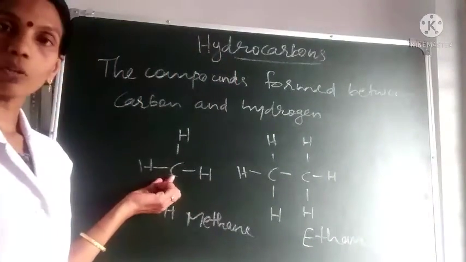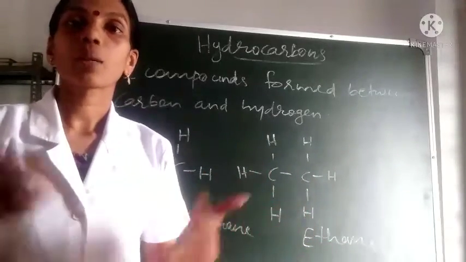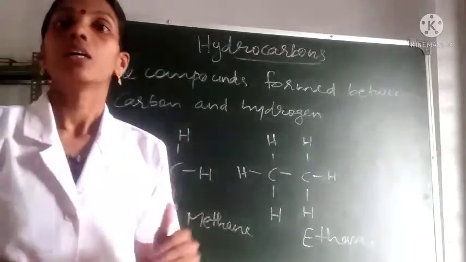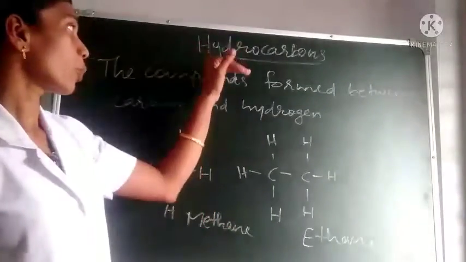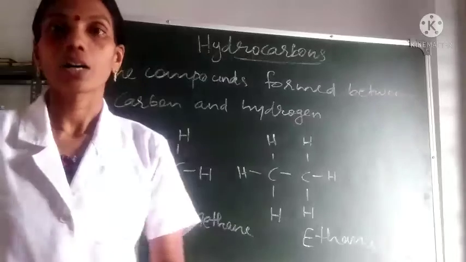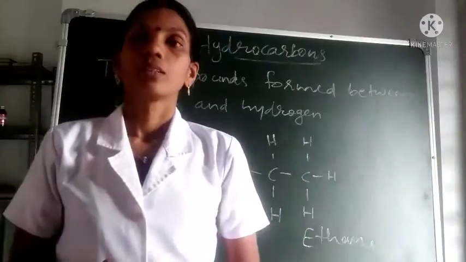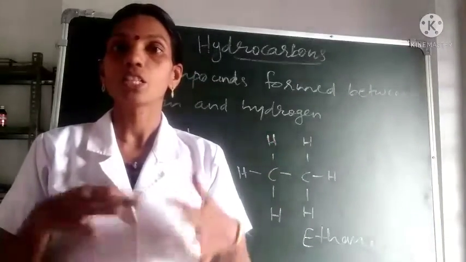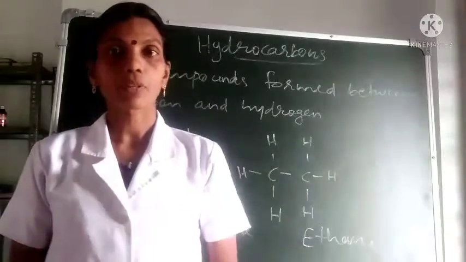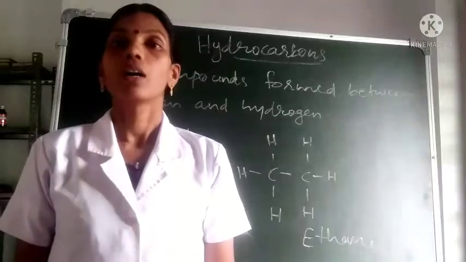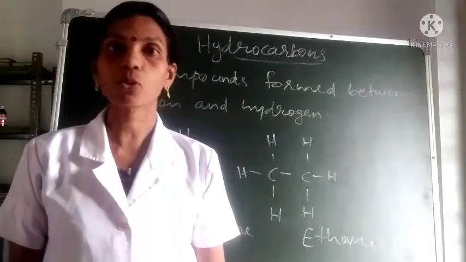So in the first compound only one carbon is there. In the second compound there are 2 carbons. Like that, any number of carbon atoms can be joined like this, and many compounds can be formed. All these compounds can be generally called hydrocarbons because they contain carbon and hydrogen. There are many hydrocarbons in which the number of carbon and hydrogen atoms will be different. Depending upon the number of carbon and hydrogen atoms, we will have different types of hydrocarbons, and these different hydrocarbons have different names also.